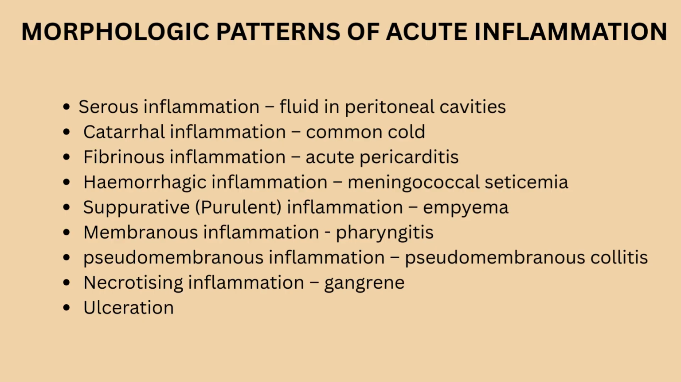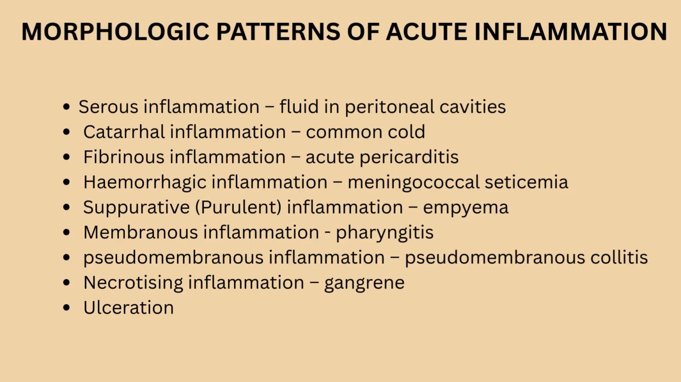Then comes hemorrhagic inflammation, where there is vascular damage and a lot of blood is present, like in cases of meningococcal septicemia. Then suppurative inflammation is nothing but your abscess formation, like for example empyema. Membranous inflammation is seen in pharyngitis.